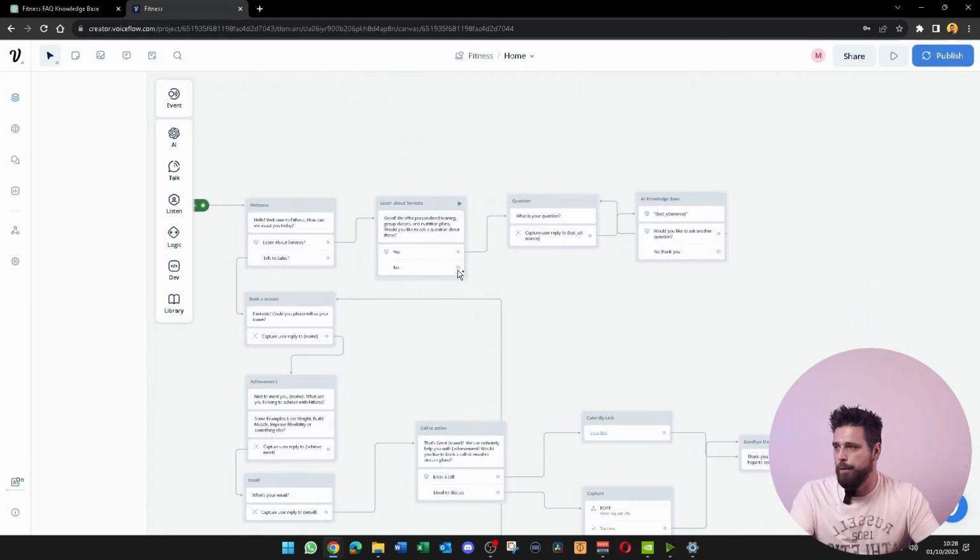We're going to come up to the top here and we're going to drag no to this one and this one to it as well, just so that all these no's go to book a session because we're going to want to funnel them into basically getting a session with us.